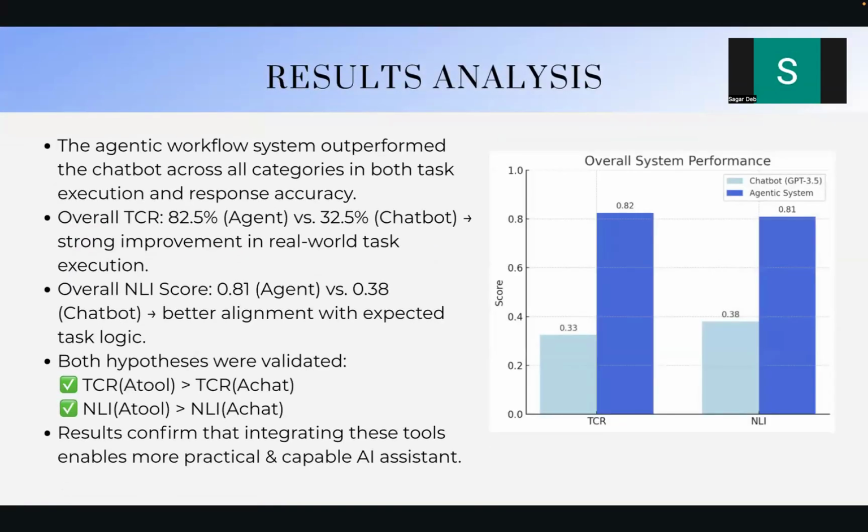So the final result analysis says that the agentic workflow system outperforms the chatbot across all categories in both task execution and response accuracy, as I already said. Overall TCR being 82.5% over that of the chatbot being 32.5% shows that our system performs better in real world task execution. Our NLI score of 0.81 over that of 0.38 of the chatbot shows that our system is better aligned with the expected task logic. And both the hypotheses were validated, confirming that our system is overall a better framework than the baseline chatbot.